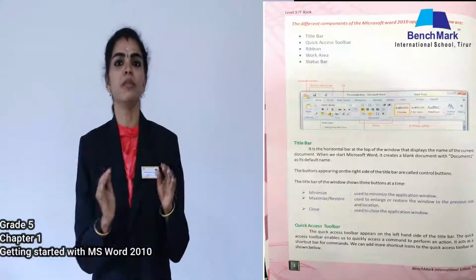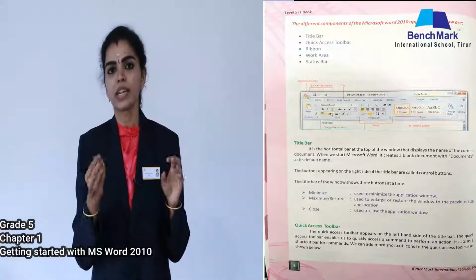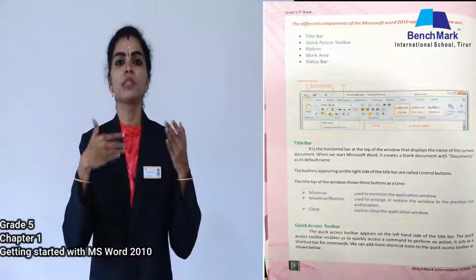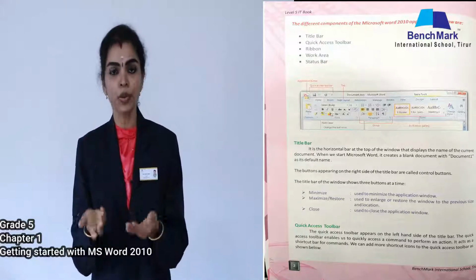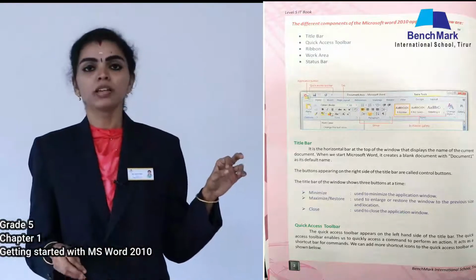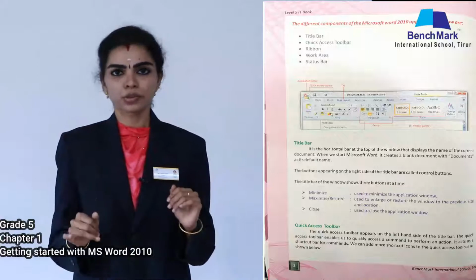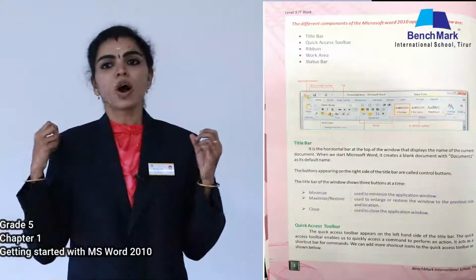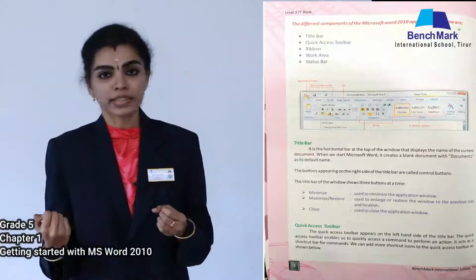So those things will be stored in this toolbar. For example, undo, redo. This is a customized one. Based on the requirement which you need, you can make your quick access toolbar accordingly. Okay. So this is a quick access toolbar. The quick access toolbar contains icons or the tools that you need for quick access.